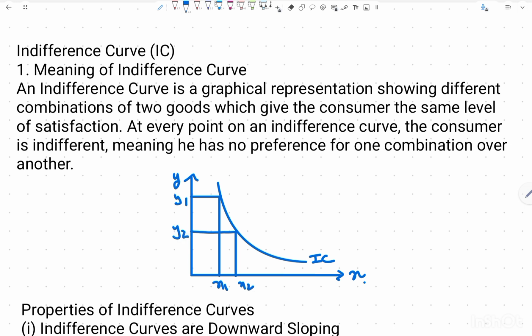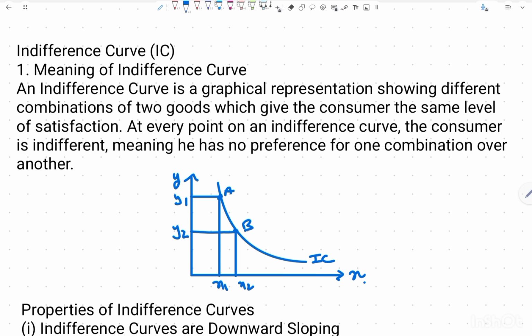So all over the indifference curve, the utility remains constant and the value of the two goods keep on changing. It states that at every point on the indifference curve, the consumer is indifferent. That means on this whole IC curve, I am indifferent. So if I consume point A, or if I consume this much amount, that is B, I am going to be indifferent because I am going to derive the same level of utility from both the combinations.